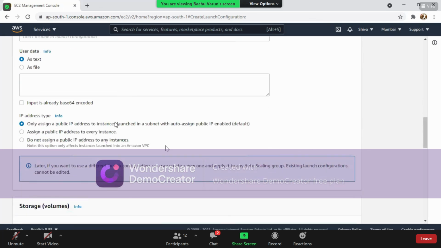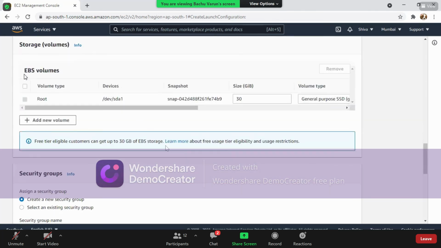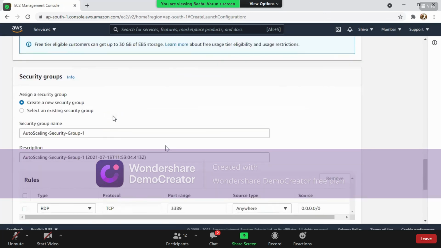Only assign a public address to instances. This is also the default option. No need to change any option. Come down here. This is the EBS volume. Just in case you have another volume available on your AWS cloud, then we can use that volume, or by default the root volume is used. So no need to change anything now.